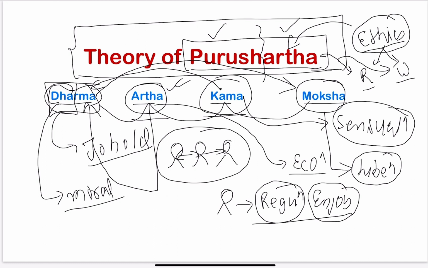of dharma. Again, for example, there was a question in UPSC: what is the meaning of good life? Then you can suggest that the meaning of good life is living a life of Purushartha. That means to enjoy your life, but within the four walls of dharma, or regulated enjoyment. Again, there was a question in UPSC: what is the meaning of happiness for you? There you could have written that the meaning of happiness for me is to lead the path of Purushartha. In this way, we can use this theory of Purushartha in our answer in multiple ways.